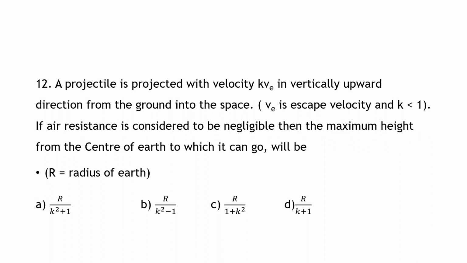If air resistance is considered to be negligible, then the maximum height from the center of Earth to which it can go will be. So what they've asked you: if air resistance is negligible, then the maximum height from the center of Earth to which it can go. So let us calculate this.